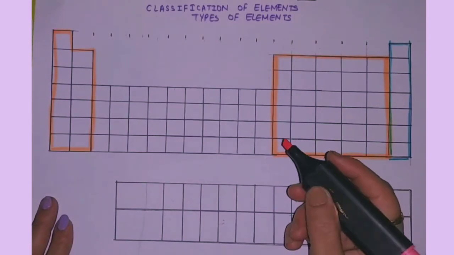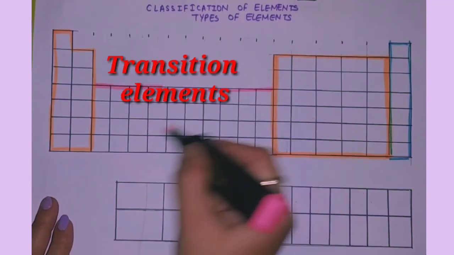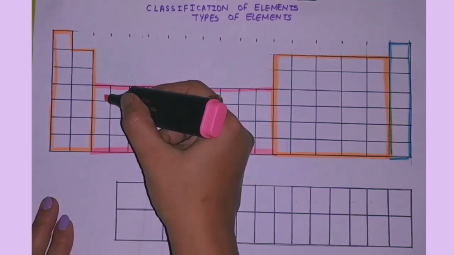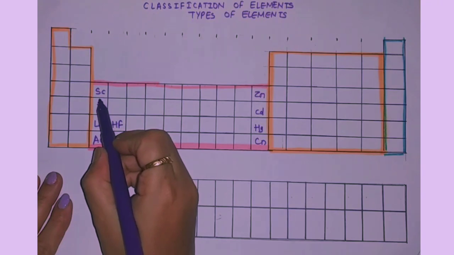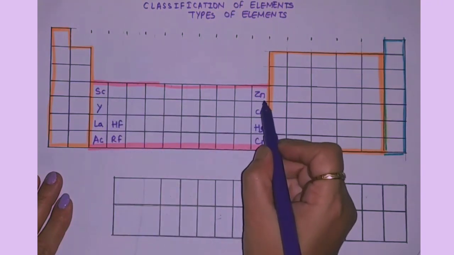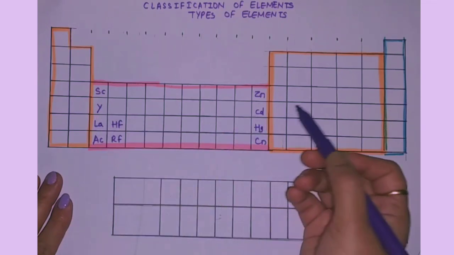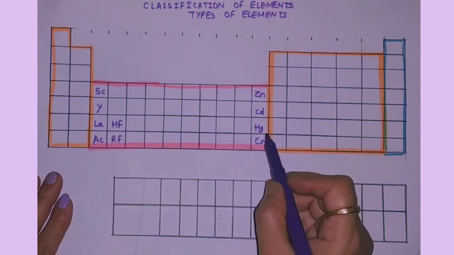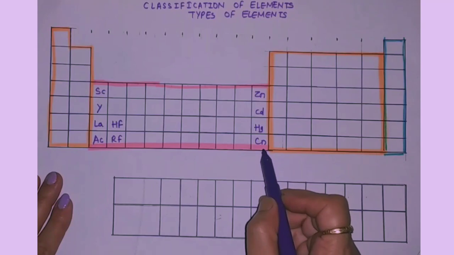Second is transition elements or D block elements, that is from group 3 to 12 of the periodic table. It includes 4 series, that is 3D series, 4D series, 5D series and 6D series. 3D series includes elements from scandium to zinc. 4D series includes elements from yttrium to cadmium. 5D series includes lanthanum, hafnium to mercury, and 6D series includes actinium, rutherfordium to copernicium.